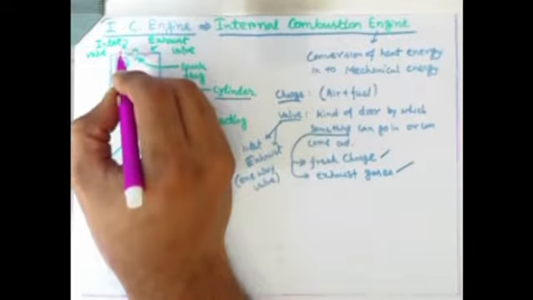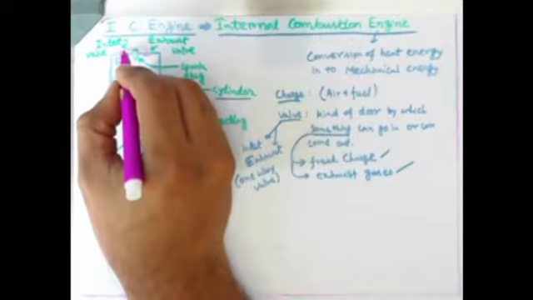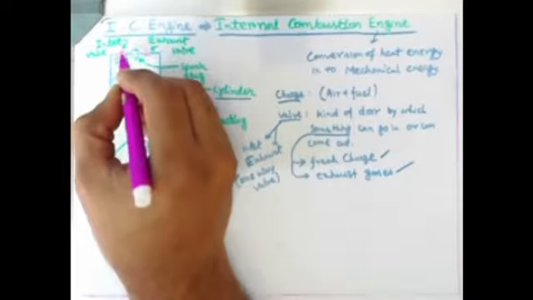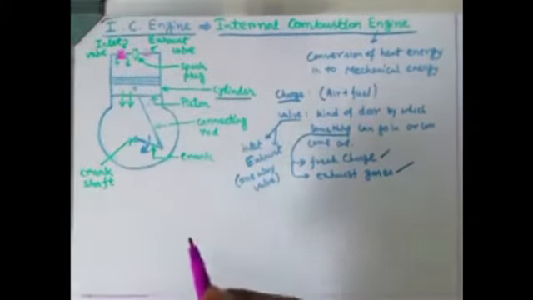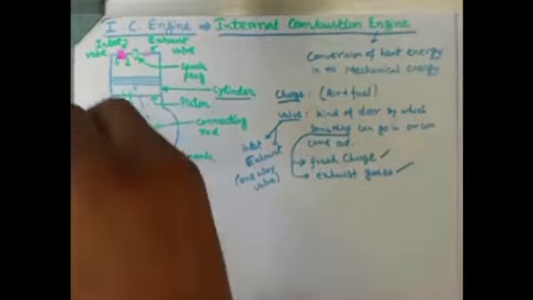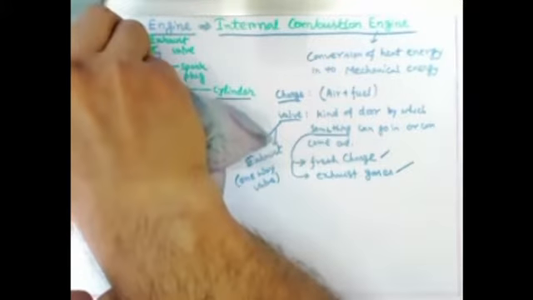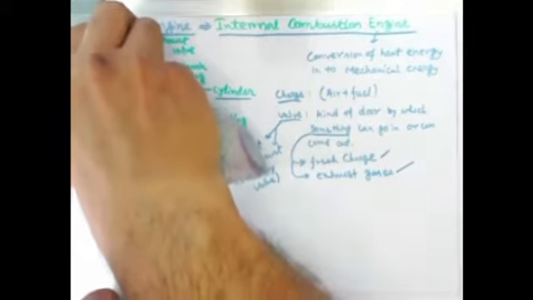When the valve is in this condition, it is in open condition. Open condition means the passage is being kept open intentionally, by which something can come inside the cylinder.